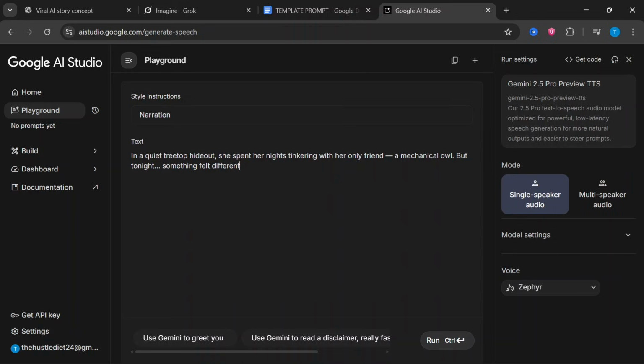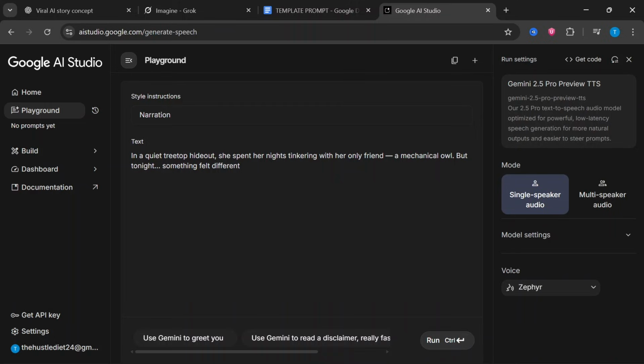So quick thing to note is that personally I like to generate the narration scene by scene, because this way it's easier to sync it with the video instead of having the whole paragraph and trying to sync it with the video. So it's easier this way to create the narration scene by scene. It's going to be easier when we are syncing it with the video.